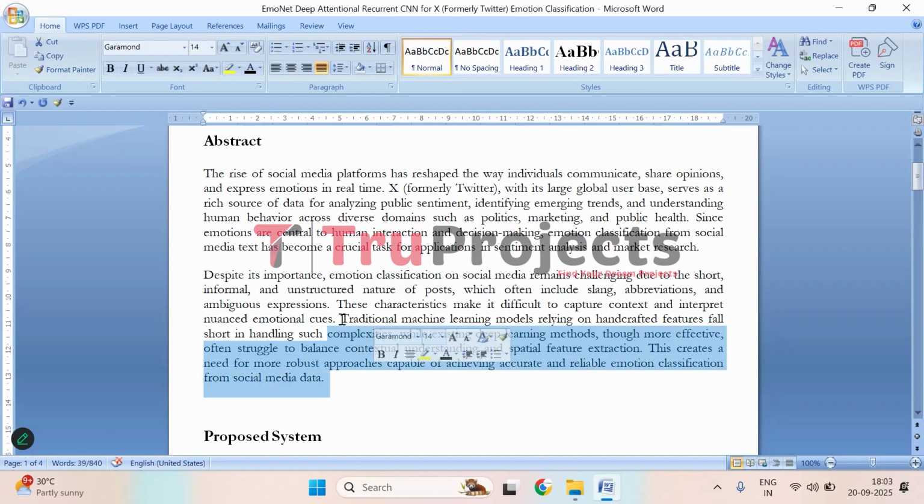Traditional methods like machine learning models that depend on handcrafted features struggle with these complexities and often fail to detect subtle emotional cues. Even deep learning models, which are generally better at understanding patterns in text, can have trouble balancing the need to capture both sequential context and local spatial features like n-grams or phrase-level expressions. This highlights the need for more robust and advanced approaches that can reliably classify emotions in social media posts.